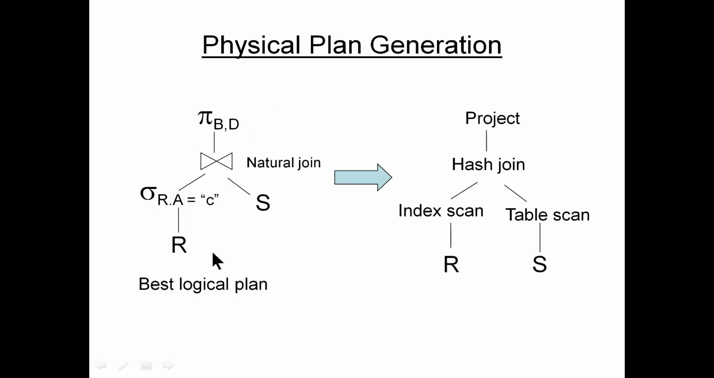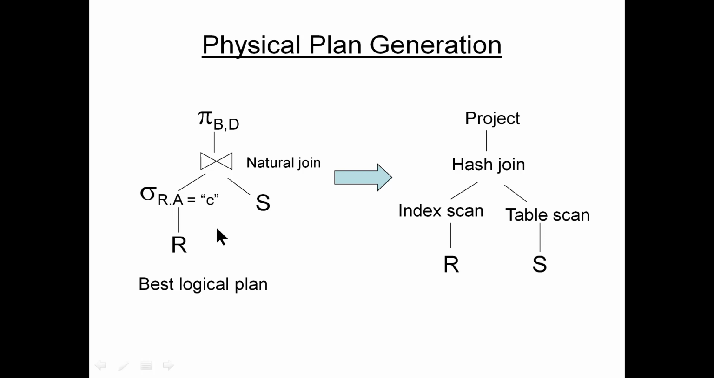Suppose this is the best logical plan you have. In this best logical plan, you don't do the Cartesian product directly between R and S, because it's going to be a very big one. Rather, you apply a selection condition on R, and then take a natural join, because you said that both the attributes should be the same. So it's a natural join, and then finally project.